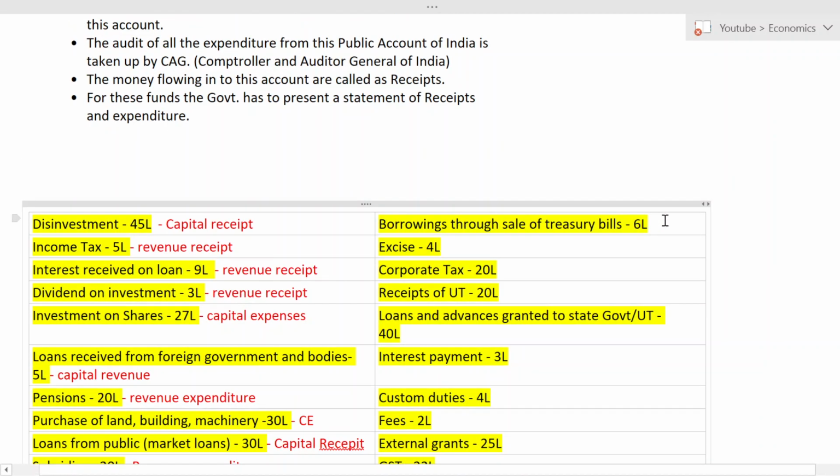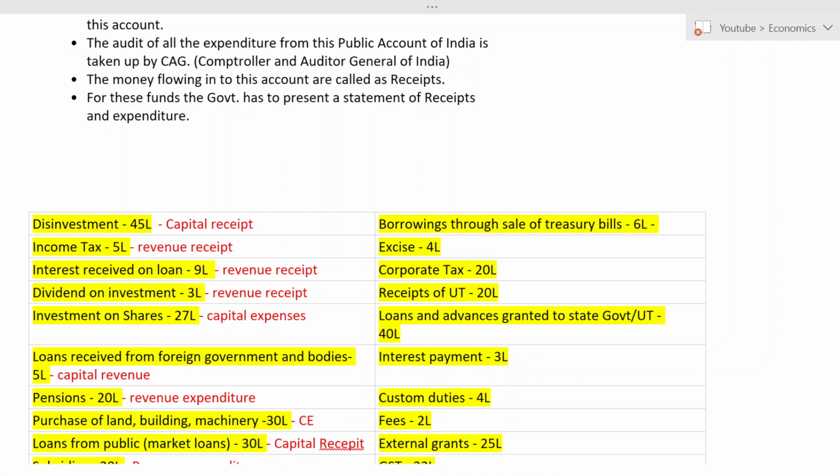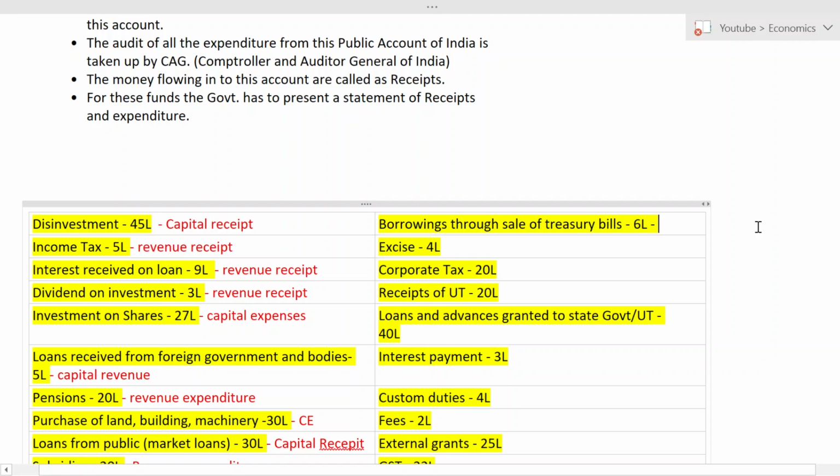Now coming to this. Borrowing through sale of treasury bills. So they have sold the treasury bills and they have got, okay, I'm sorry, not sold. They have kept the treasury bills as mortgage and from that they have taken a loan. Now what type of this is? Will they borrow every time? No. Then it is capital. Next, money is coming in or going out? Money is coming in. So it is capital receipt.